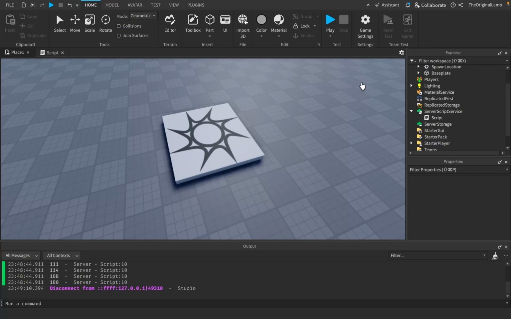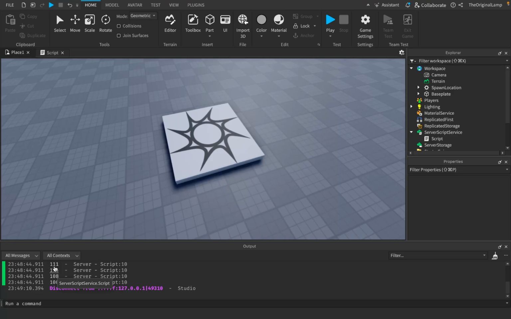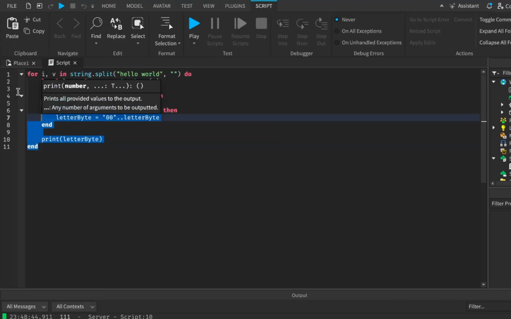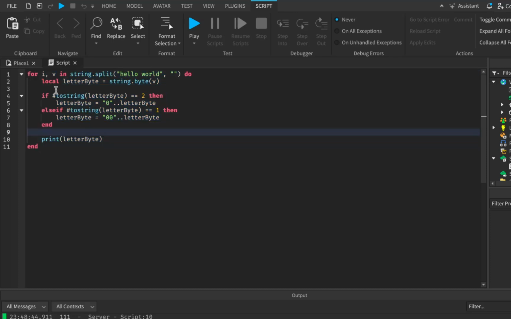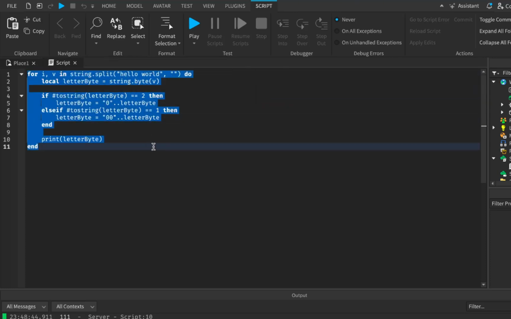For those of you who've used Studio before and who have a very keen eye, you might have noticed that I already have a script in here. You also might have noticed that there are some numbers in here. What do these numbers mean? A couple minutes before I started recording this, I decided to experiment with this line of code. I know this looks very confusing, but let me try and explain it as if you were 10 years old. People tell me that I'm good at that, especially people who bought my course.